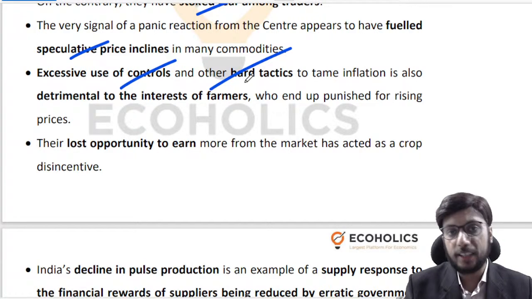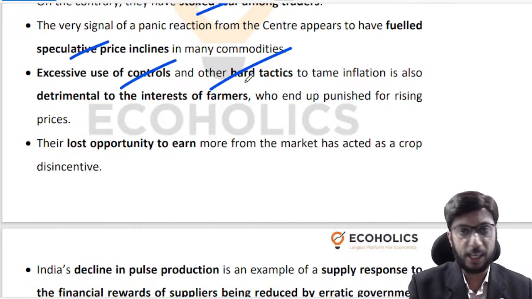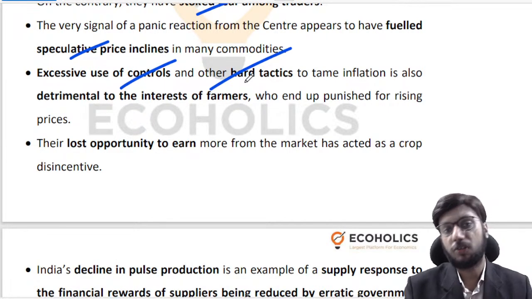chains, regularize our supply chains, give some kind of certainty and credibility and predictability to the decisions that we are likely to take, so that people in the supply chain know what to expect, know what kind of margins they have to build in, and so on and so forth. So these are the kind of suggestions that you have to make. Supply wasn't a problem, demand isn't the problem, and yet food prices are remaining high in India, double-digit inflation for 10 months, 15 months, 20 months in a variety of cases. This is what the discussion of this article is.